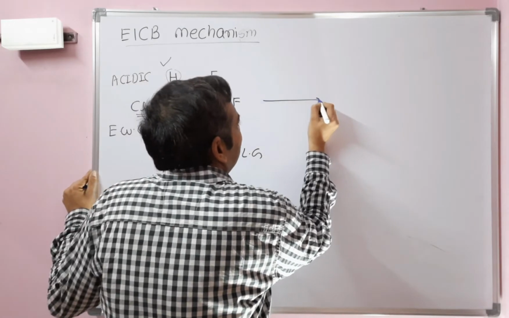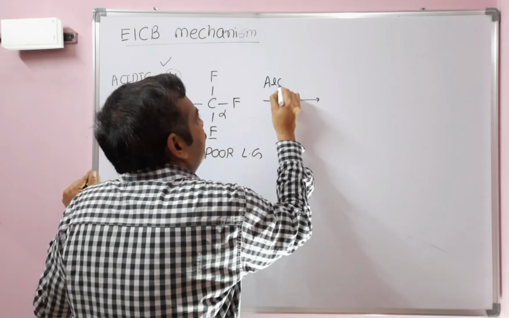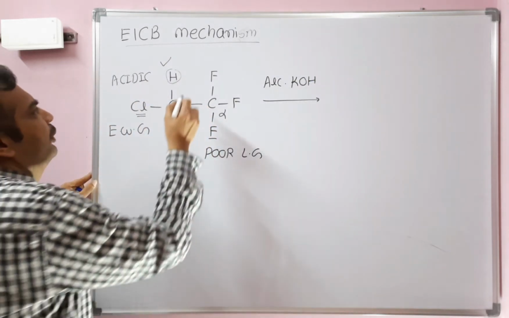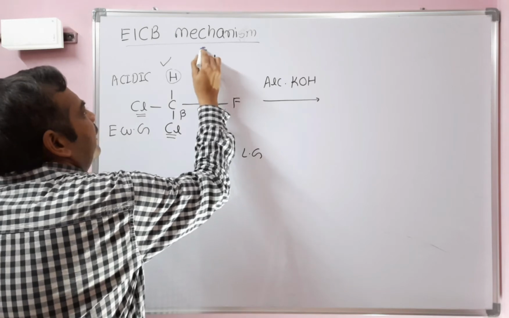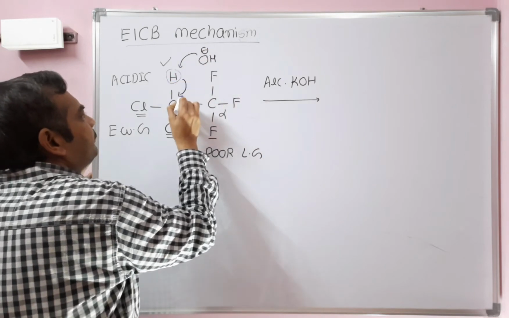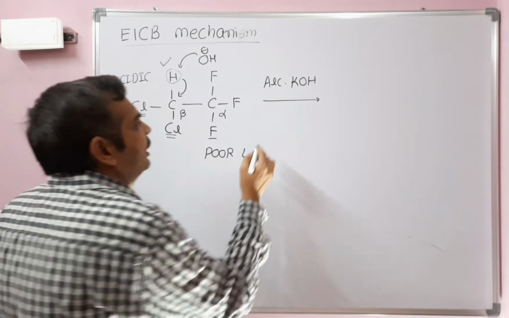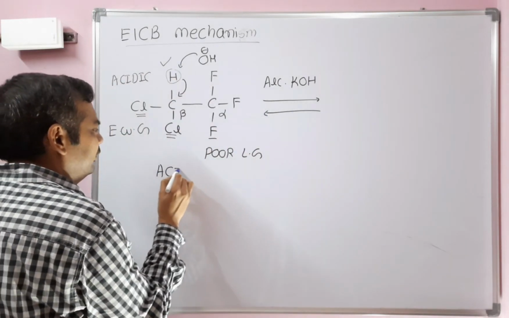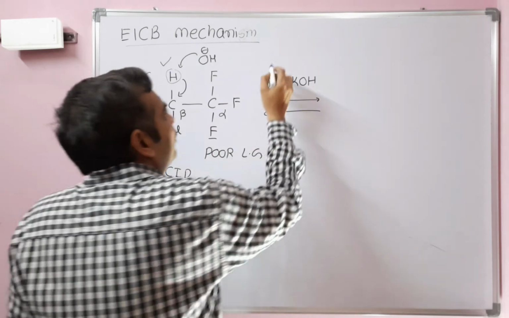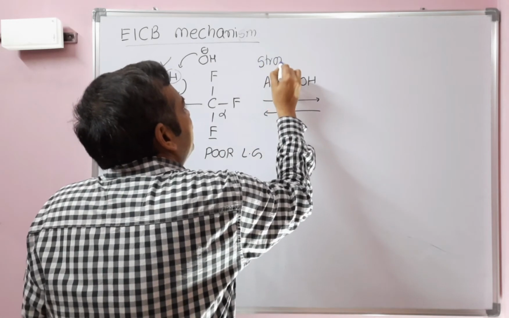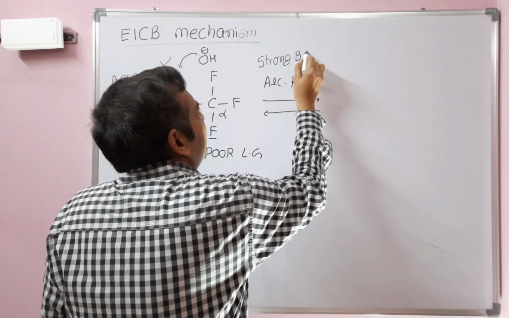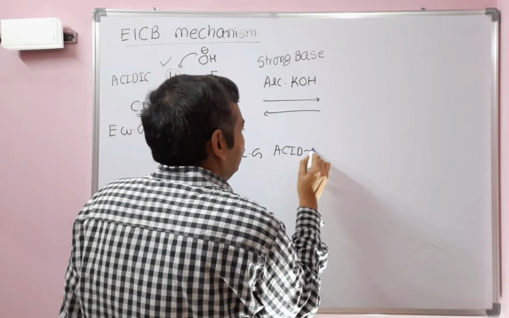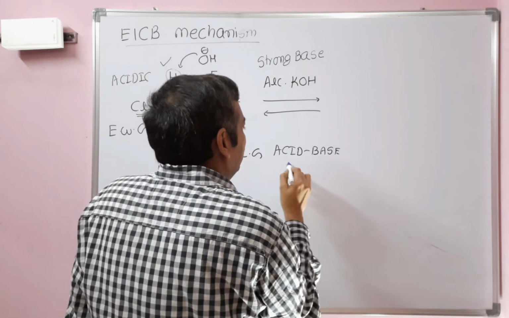The third condition is a strong base, let us say alcoholic KOH. With the strong base alcoholic KOH, OH minus will abstract a proton at the beta carbon. Since the hydrogen is acidic, this is an acidic compound reacting with a strong base, so this is an acid-base reaction.